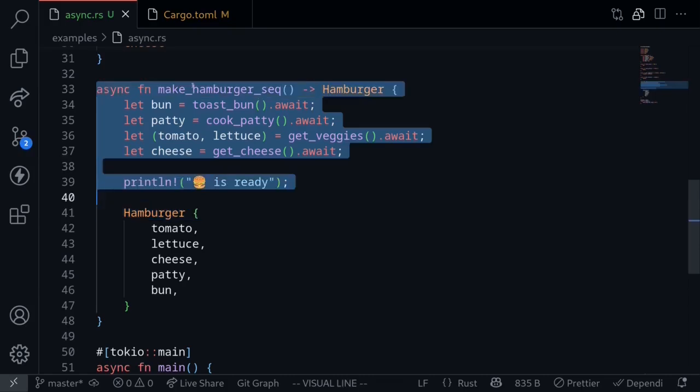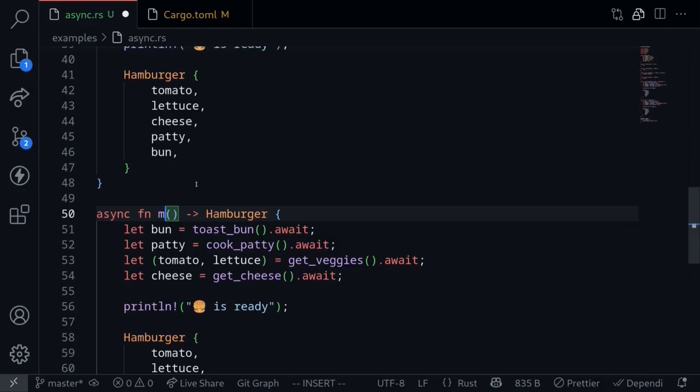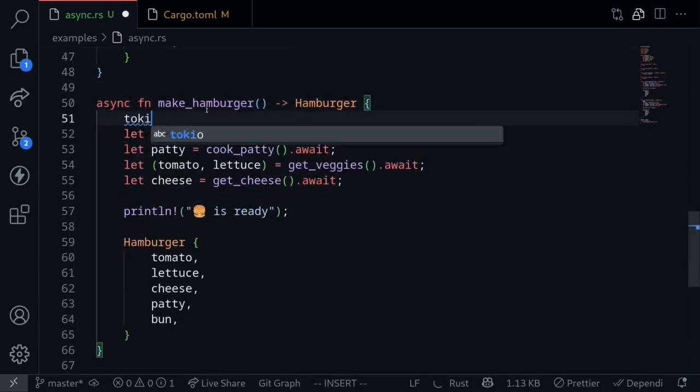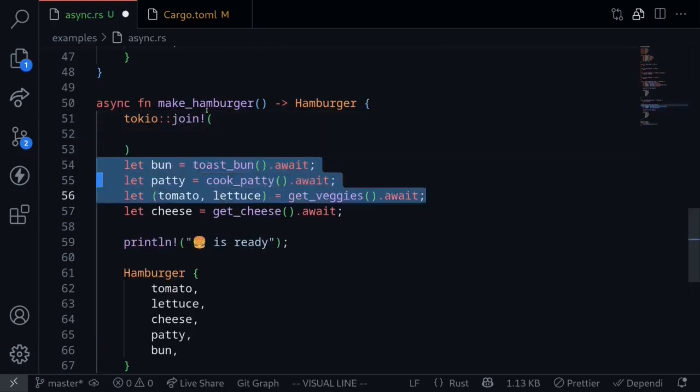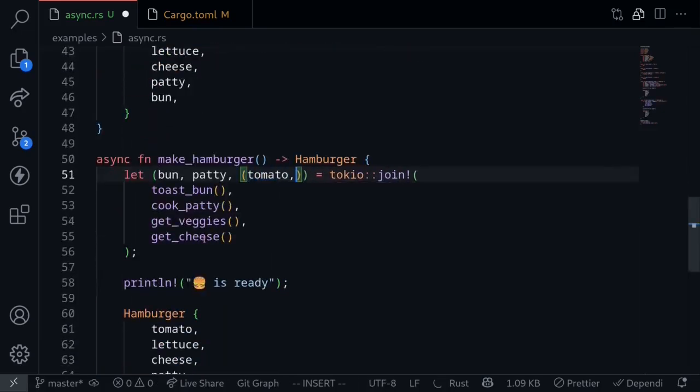Let's modify this function so that some of the internal function calls are executed concurrently. I'll copy this code and then paste it here. We'll rename the function as makeHamburger. Now to execute some of these async functions concurrently, we'll use a macro from Tokio called tokio::join. And then inside here, we'll paste our function calls. This is a macro that will execute all of these functions concurrently. It will return the result in a tuple. The first result is a bun. The next result is a patty. The next are the vegetables. The vegetables are tomato and lettuce. And then the final result is cheese.